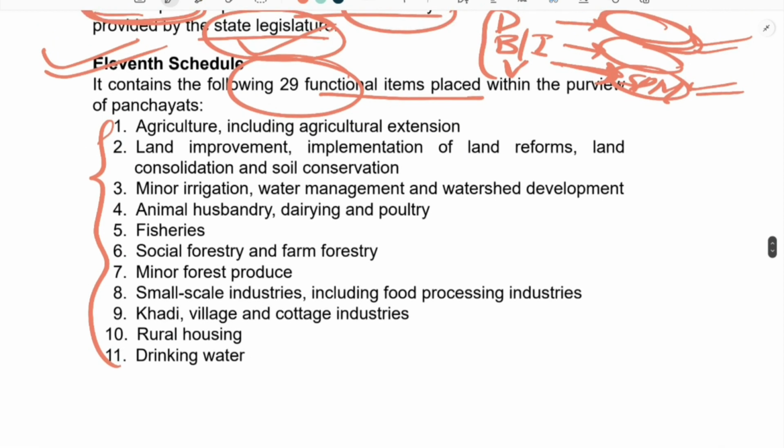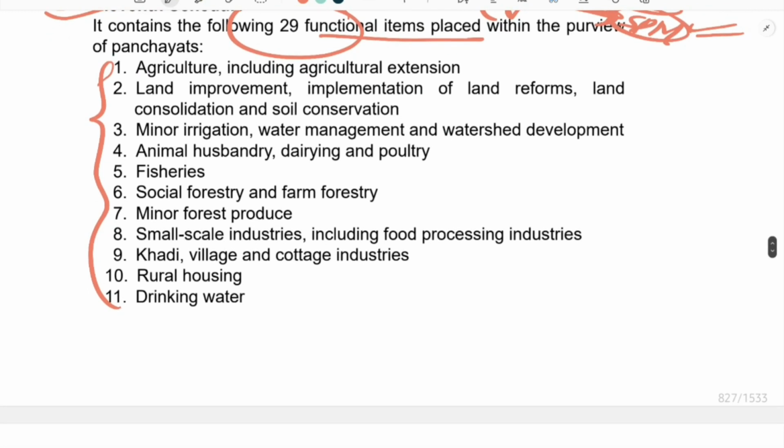You can't remember each and every item, but with some common sense, if there is a question regarding these functional items, you can easily figure out what can be the areas under the panchayats or Panchayati Raj bodies at all three levels. You can figure out some odd areas which you think cannot be in the Panchayati Raj Act.